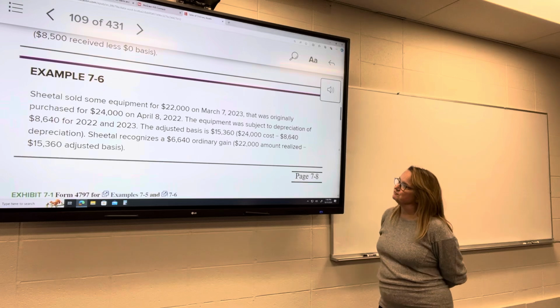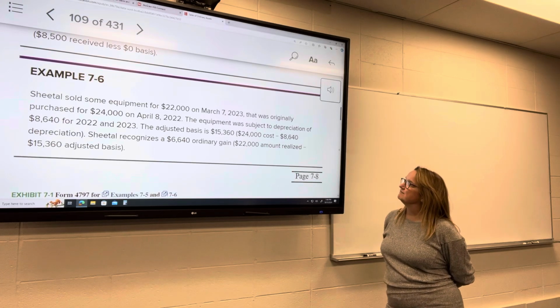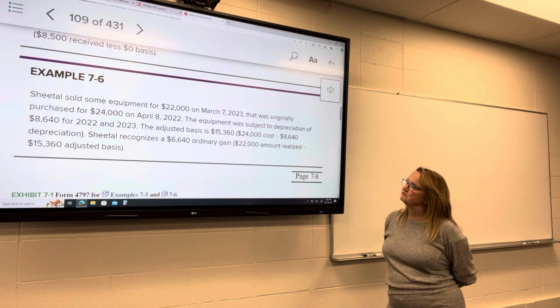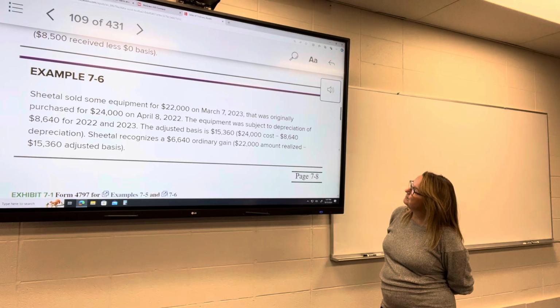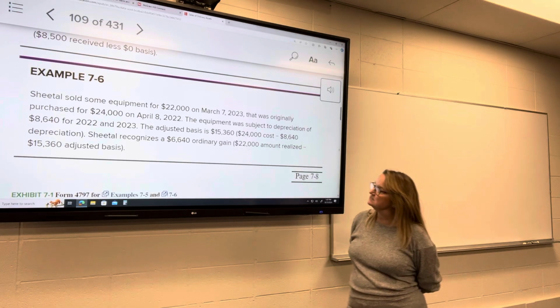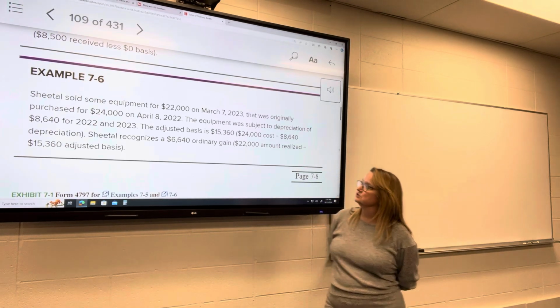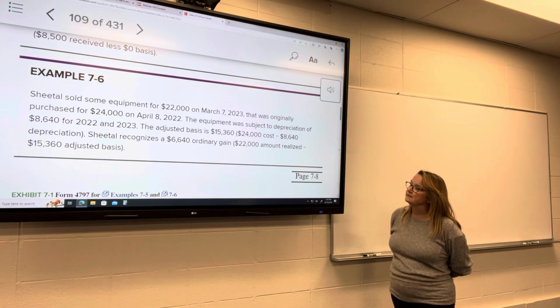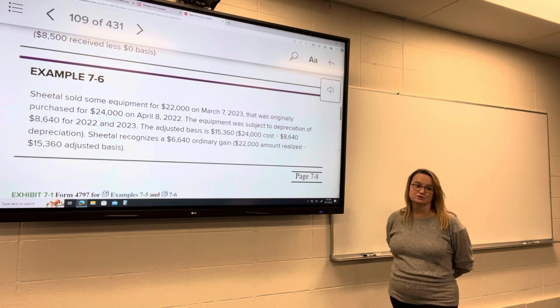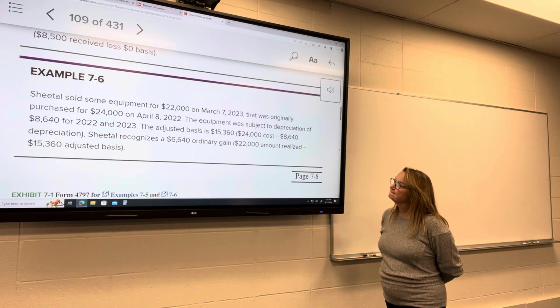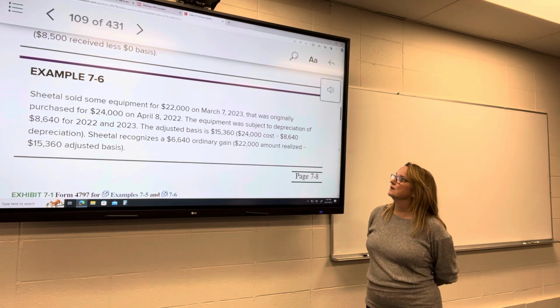Sold some equipment for $22,000 on March 7th. It was originally purchased for $24,000 on April 8th, 2022, less than a year. Equipment was subject to depreciation of $8,640 for 2022 and 2023. Actually, technically speaking, you probably wouldn't even take depreciation on it in 2023, because it was held for less than a year.